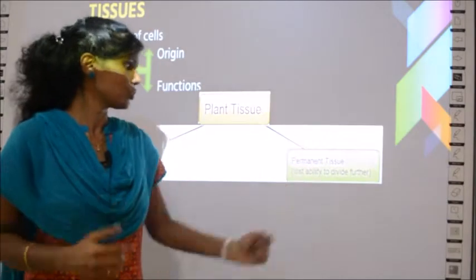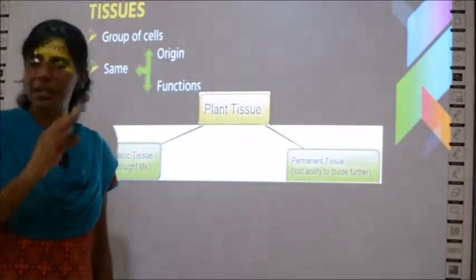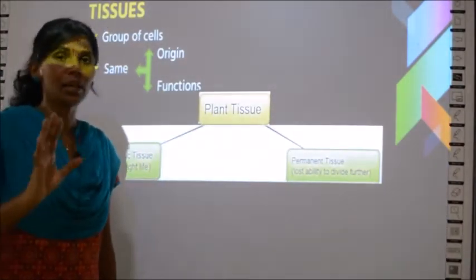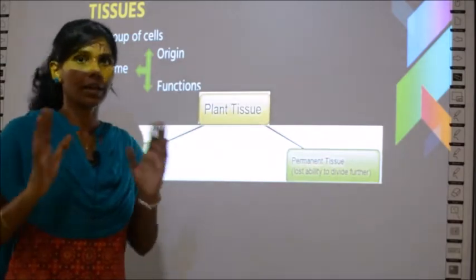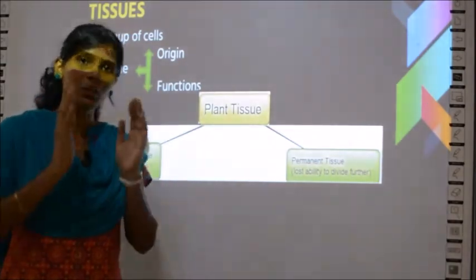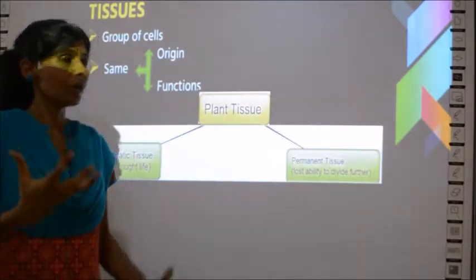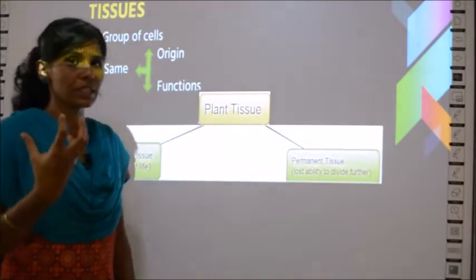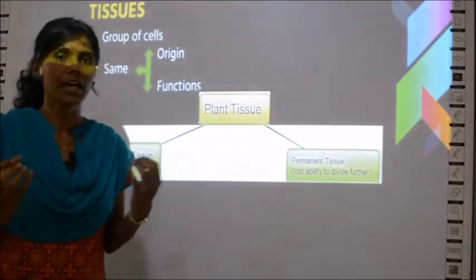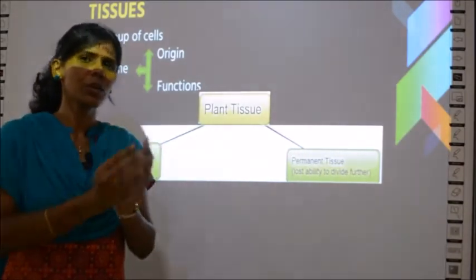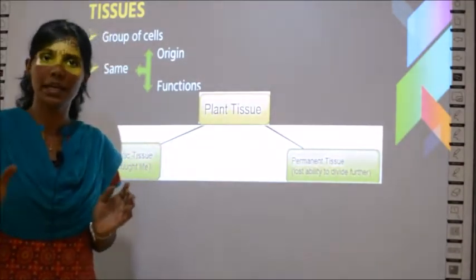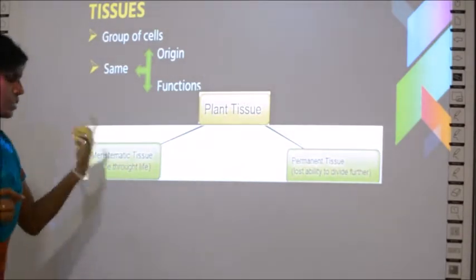Whereas permanent tissues, once they are formed, will never divide again, which means they will not grow in height or thickness. Once it is formed, it will remain as such till the plant dies. So plant tissues, the groups of cells, are of two types. One group of cells continuously divides again and again; that is called meristematic tissues.